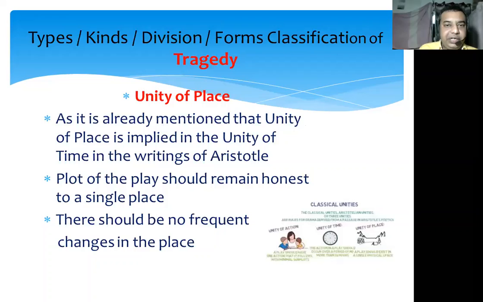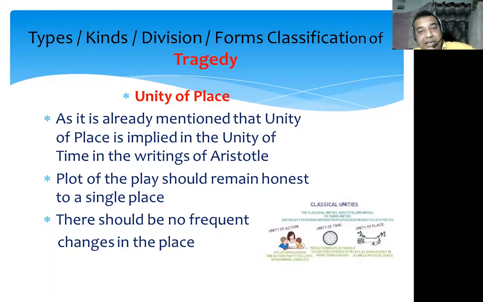Okay. The next unity is unity of place. As I have already told you, unity of place is not separately written by Aristotle in Poetics. It is implied in the unity of time. What does it say? Unity of place says that the plot of the play should remain with one single place. Whenever the writer writes his drama, he will choose his plot, create his characters, and put those characters in a setting. He will create some city or village, and in that place the drama will take place.